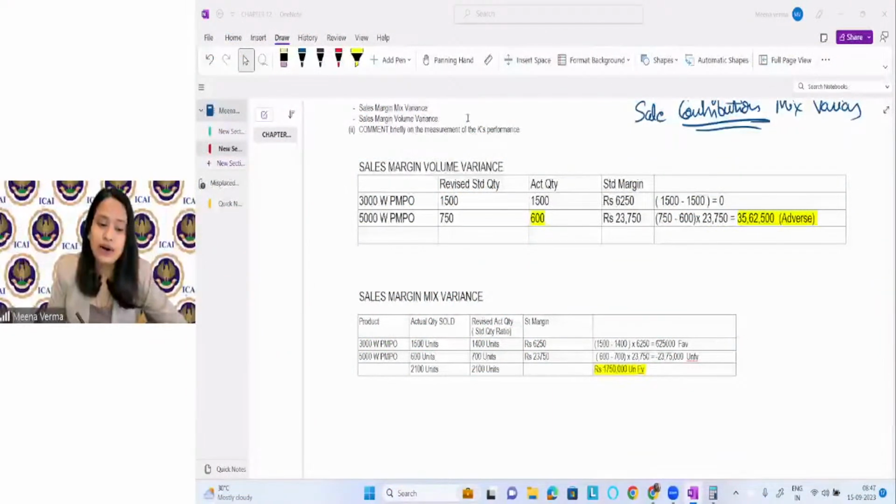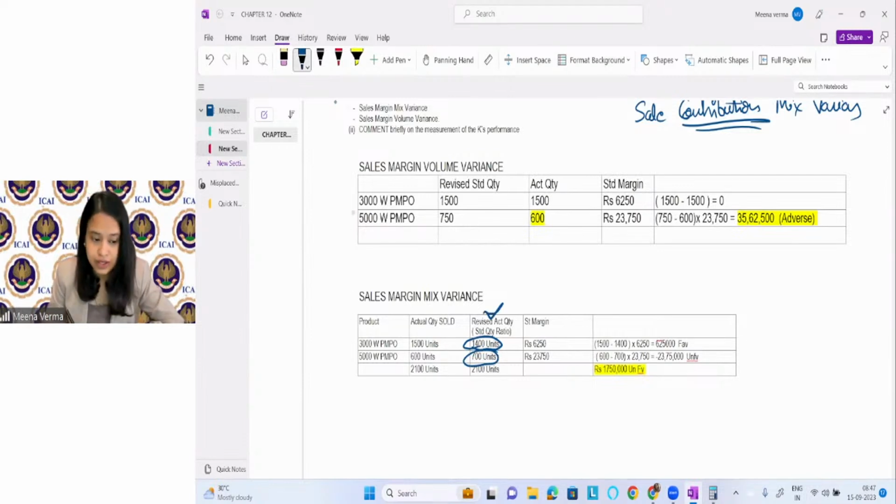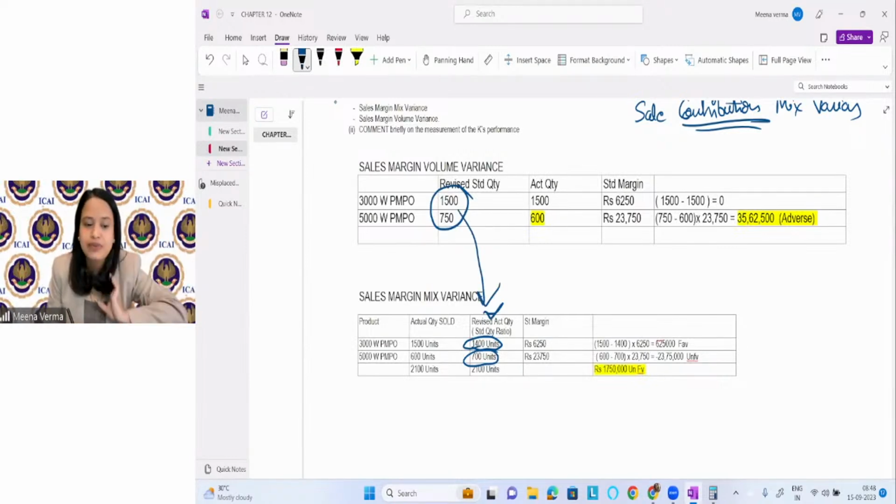Yeah, hi. So, one of the students is asking me, ma'am, how is this coming? Just give me 1 minute. Okay, so one of the students is asking me, ma'am, from where these two figures are coming. Actually, this is the revised actual quantity. We consider the standard ratio, and after considering the standard ratio, we calculate this revised actual quantity, right?